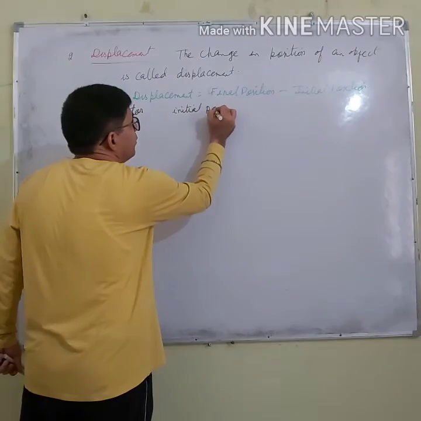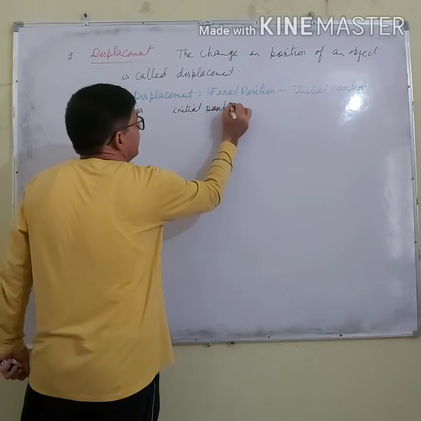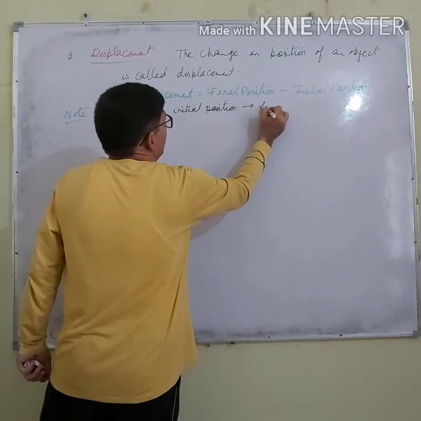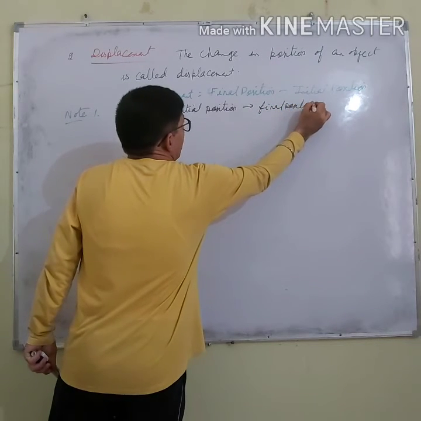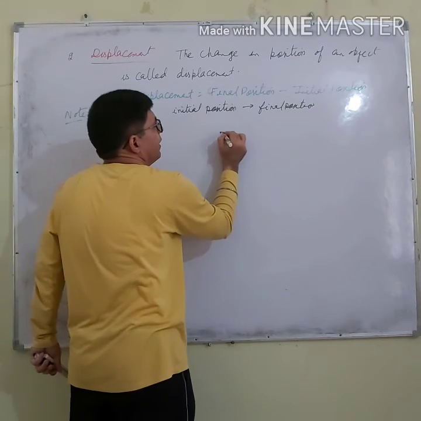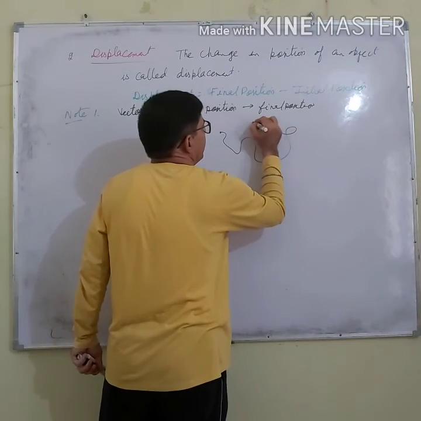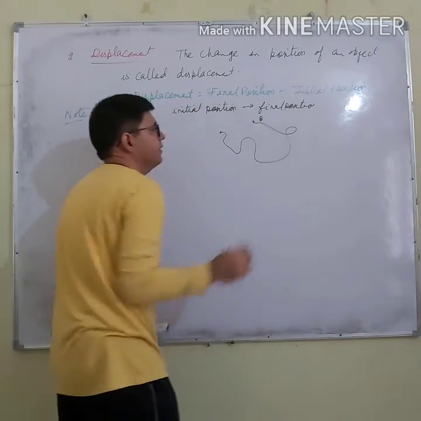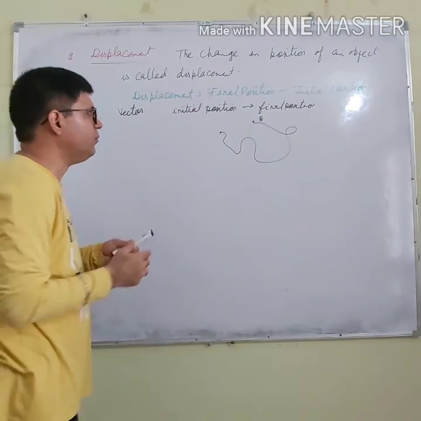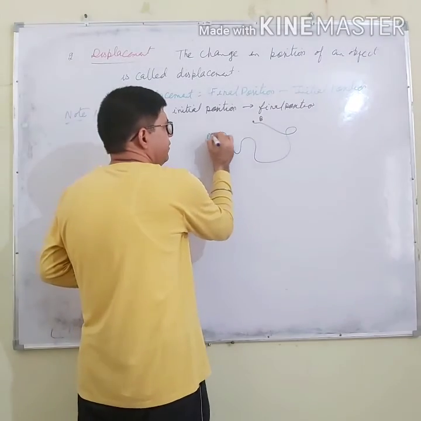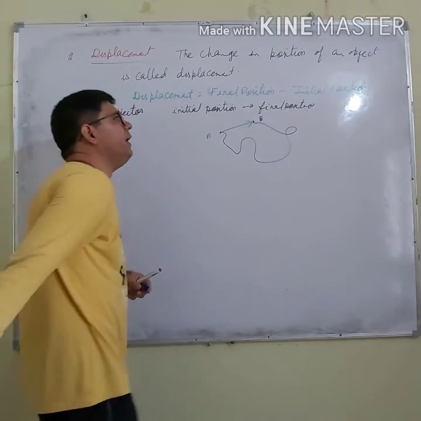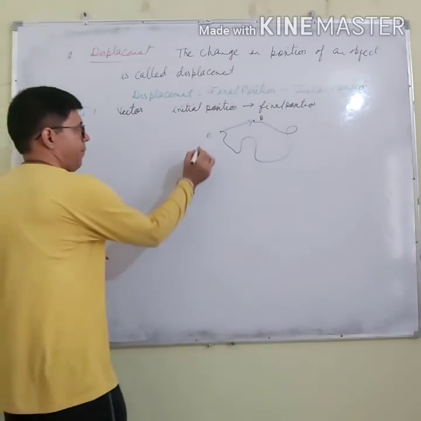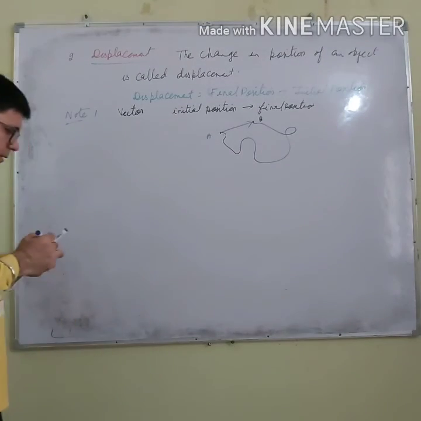Its direction is from initial position to final position. Let us say a body is here and after that it reached here. What will be the displacement? Initial is A, displacement is from A to B, right?